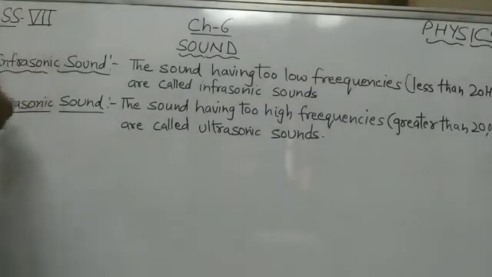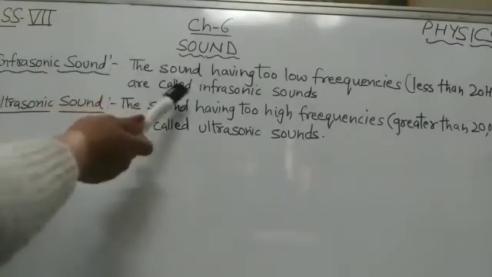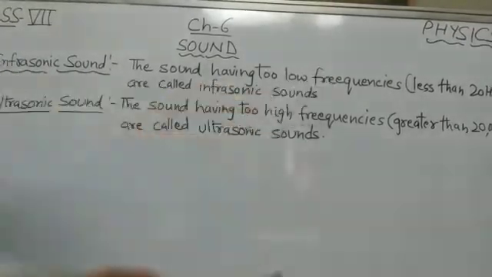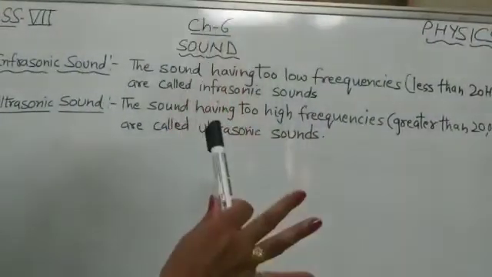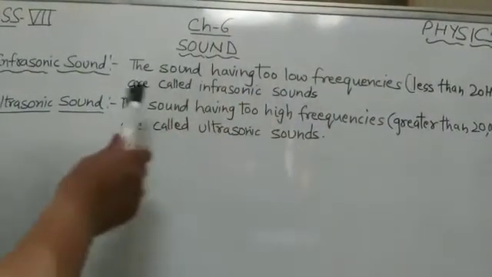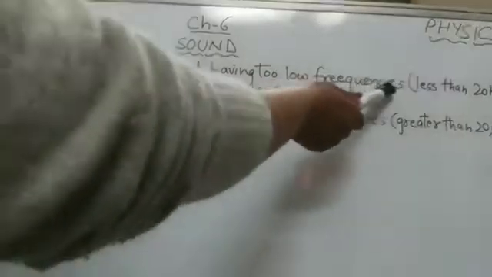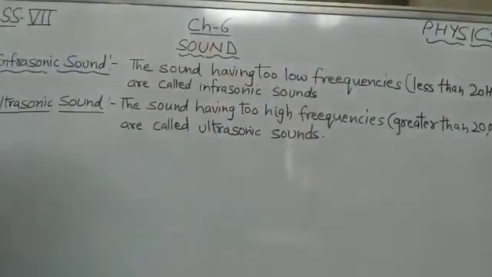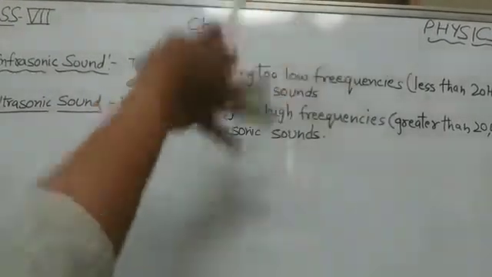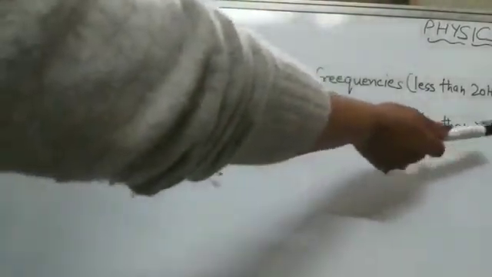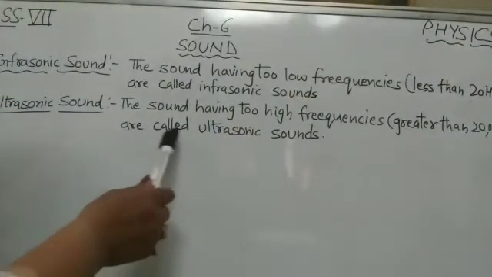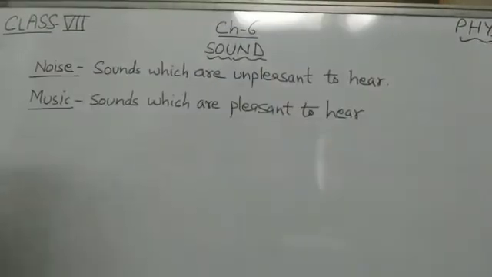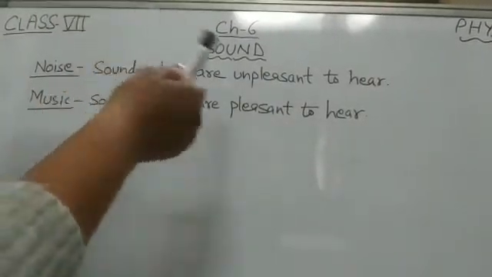Now next one is infrasonic sound. The sound having too low frequencies, less than 20 hertz, is inaudible by the human ear. So the sounds having too low frequencies are called infrasonic sounds. Then ultrasonic sounds: the sounds having too high frequencies, greater than 20,000 hertz, which is also inaudible, are called ultrasonic sounds.